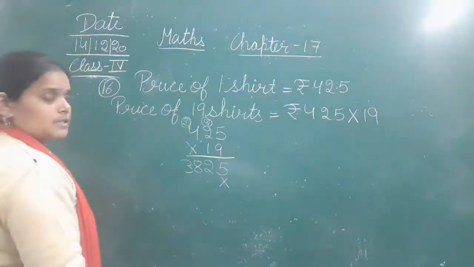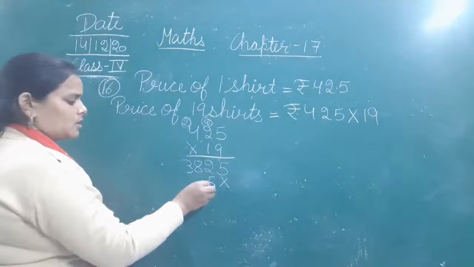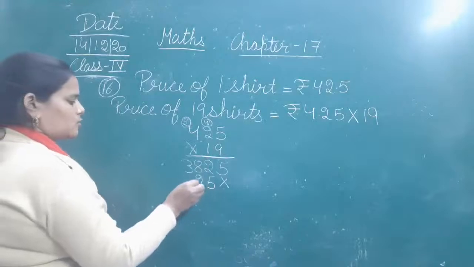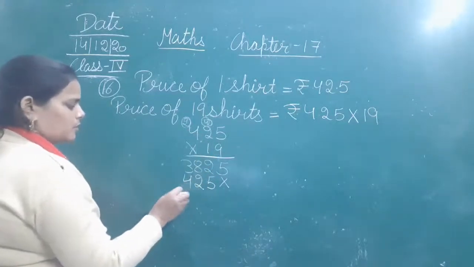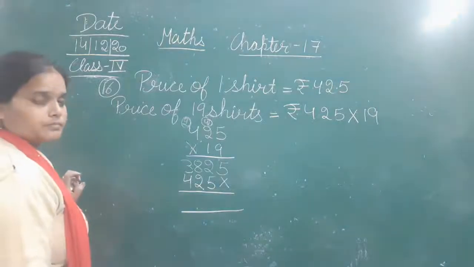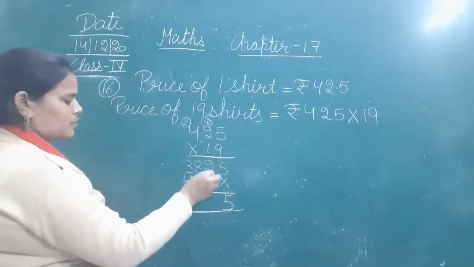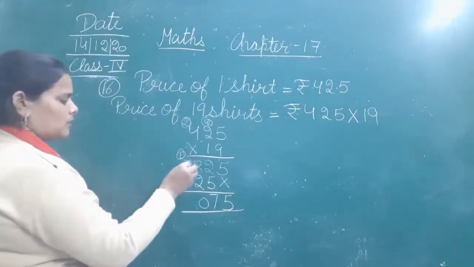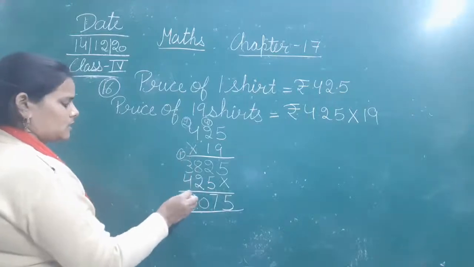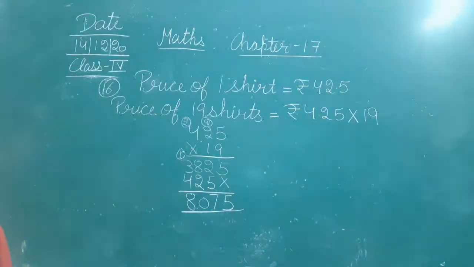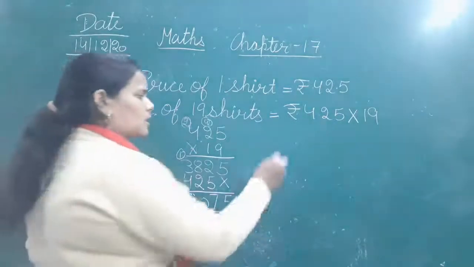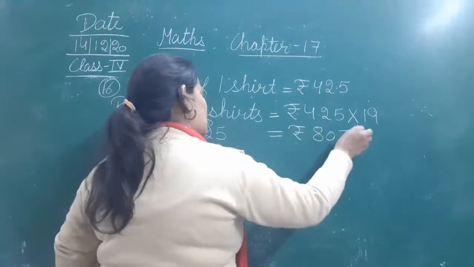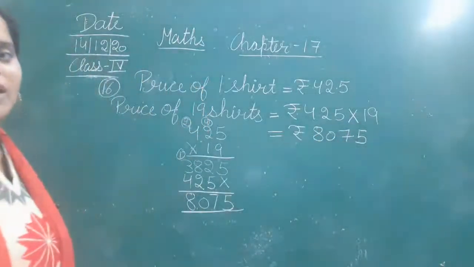Next, 1 5 is 5, 1 2 is 2, 1 4 is 4. So let's add them all. 5, 2 plus 5 is 7, 8 plus 2, 10. 3 plus 4, 7 plus 1, that is 8. So the price of such 19 shirts is rupees 8,075. So this is the price of 19 shirts.